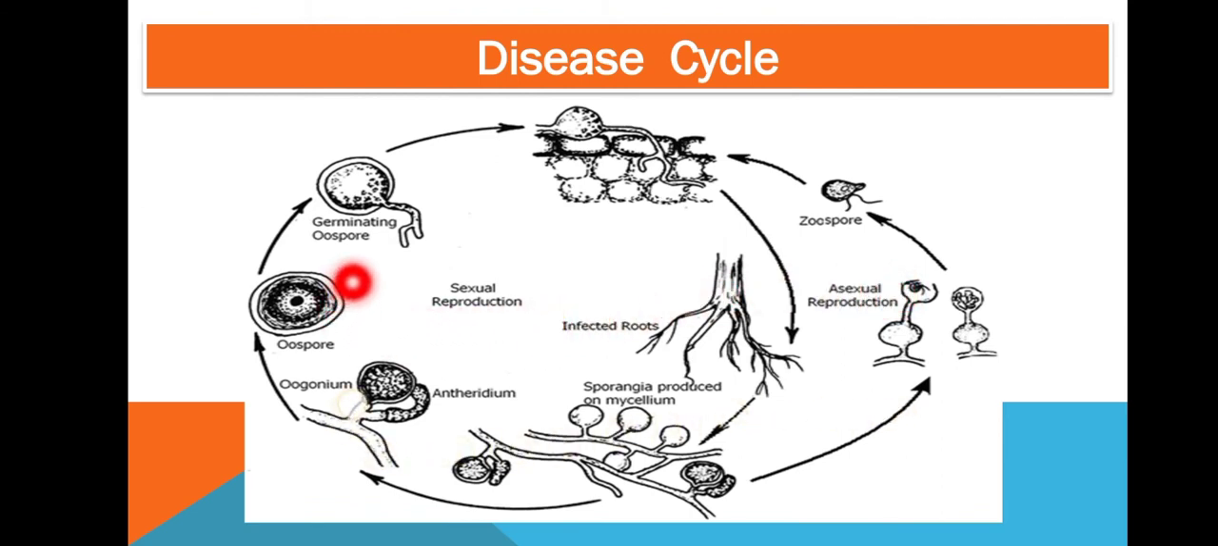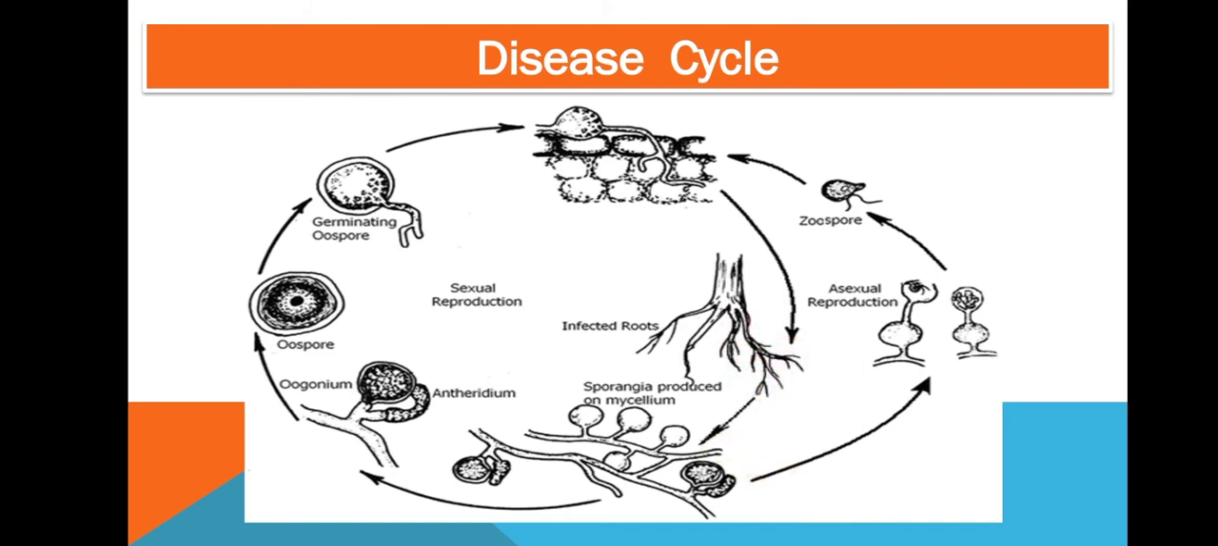So let's start the cycle. So first is the oospore. When this oospore gets a favorable environmental condition and a susceptible host is there, then the oospore will germinate. Okay, this germination is triggered by some exudate that is released from the host root cells. By receiving these exudates or chemicals, activation of the oospore occurs. This oospore then germinates and infects the plants.